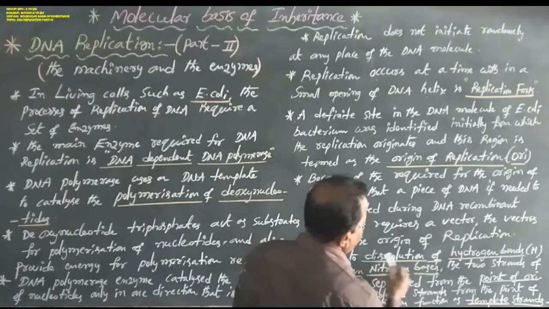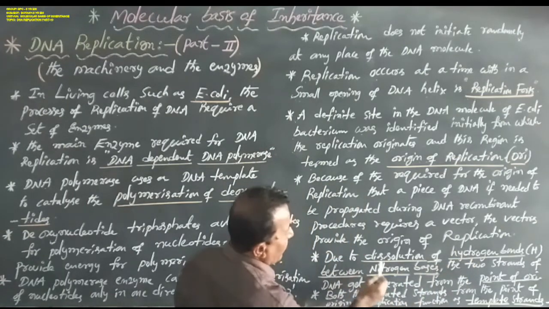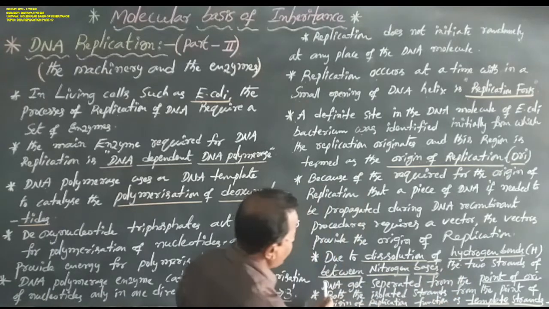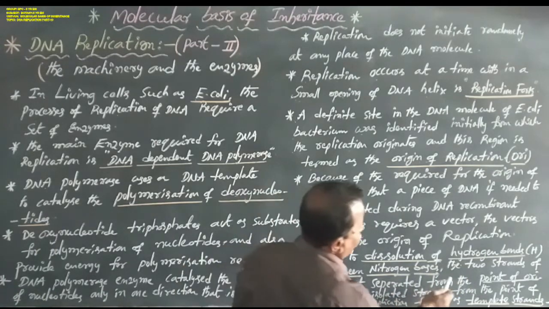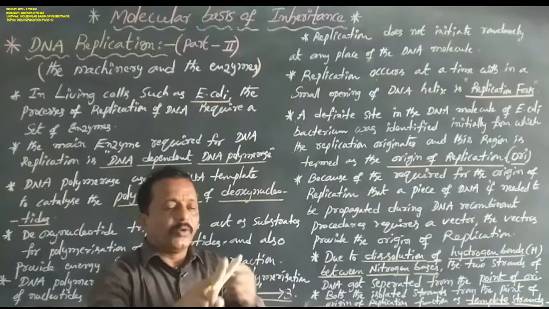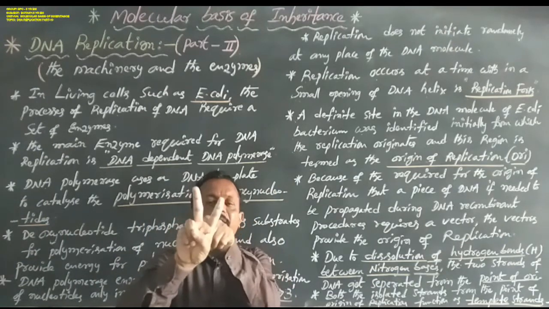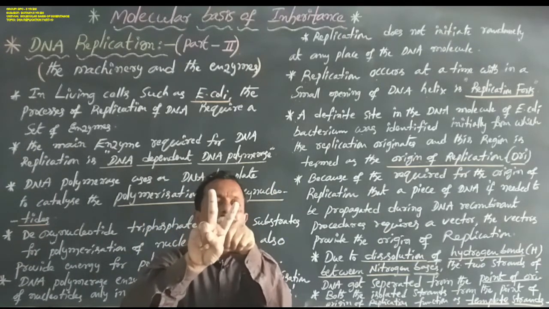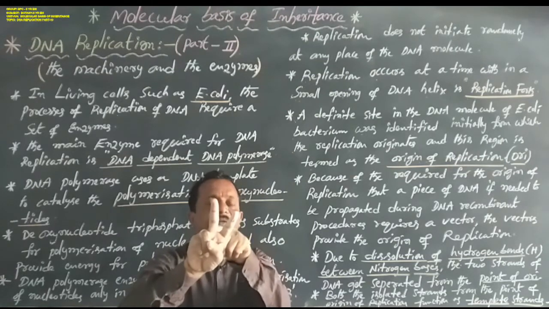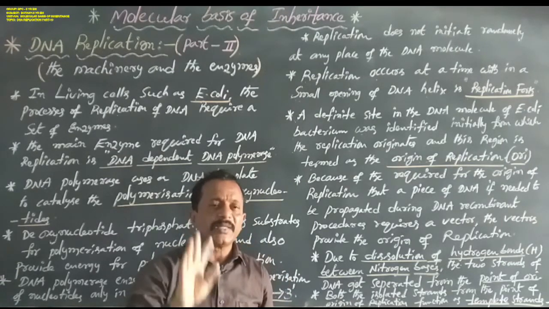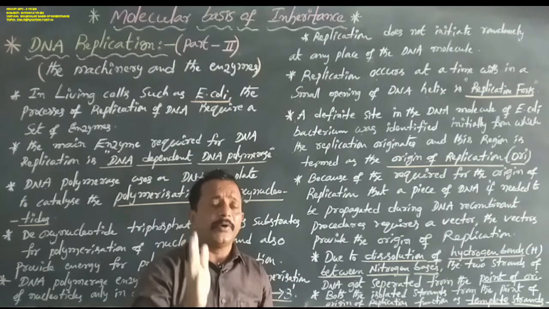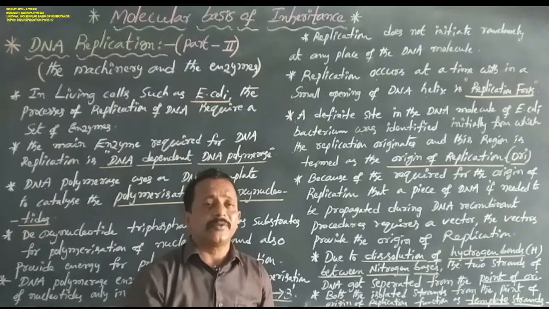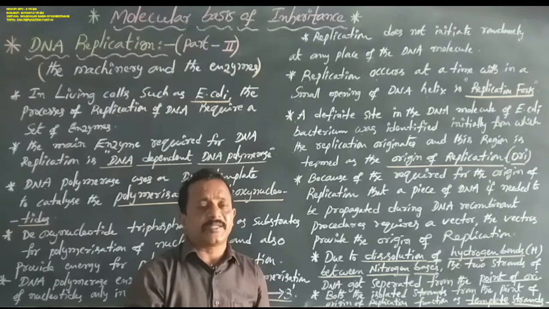Due to dissolution of hydrogen bonds between nitrogen bases, the two strands of DNA get separated from the point of Ori. This is the point of Ori. The two DNA strands get separated because of the weakening of the hydrogen bonds between the nitrogen bases.